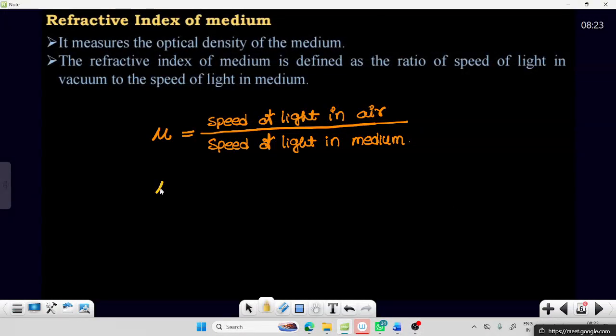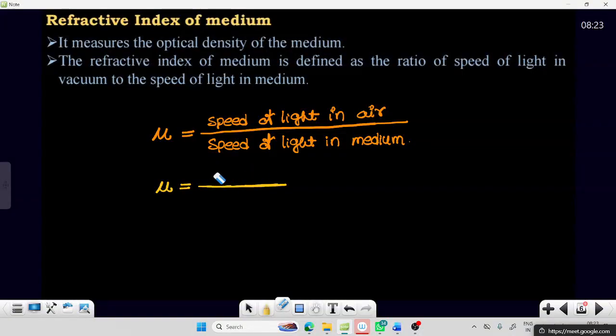So that is given as the speed of light in air, whose value is 3 into 10 power 8, by the speed of light in the medium.